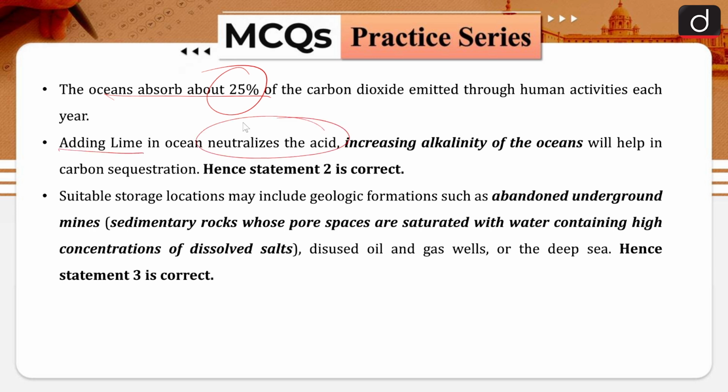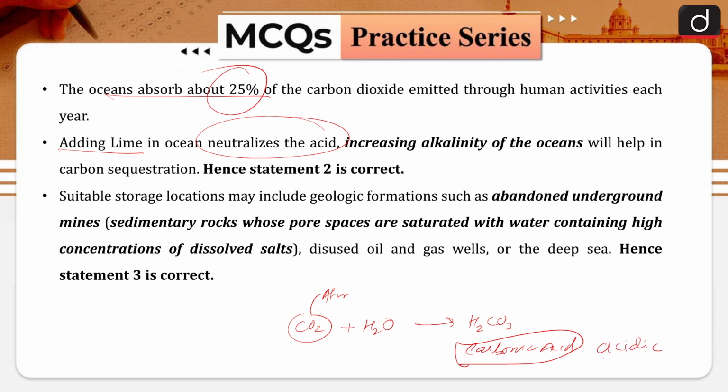As I told you, carbon dioxide has this potential. In the ocean, we will have carbon dioxide from the atmosphere. Then the H2O present in the ocean will form H2CO3, that is basically carbonic acid. So if carbonic acid is forming, that means oceans are becoming acidic.